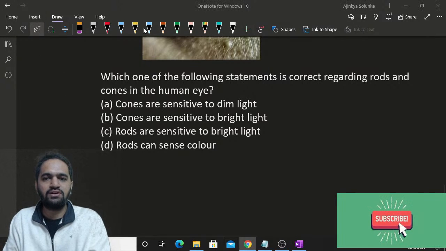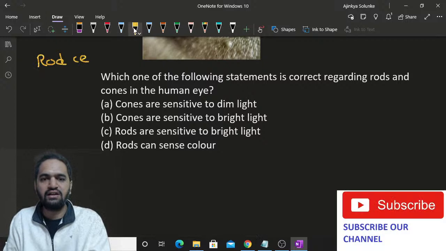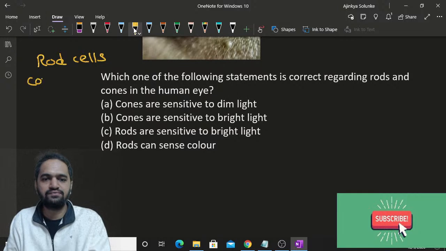There are two types of cells you have. One is rod cells and another is cone cells.